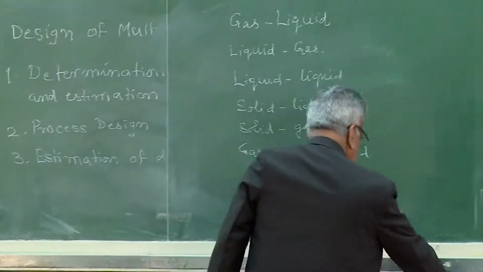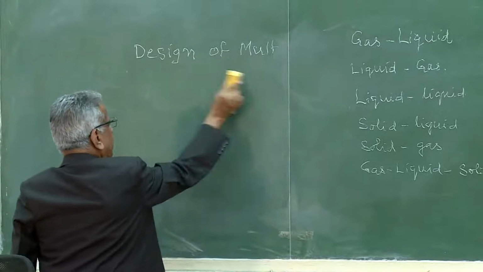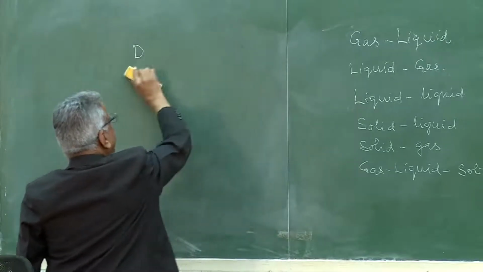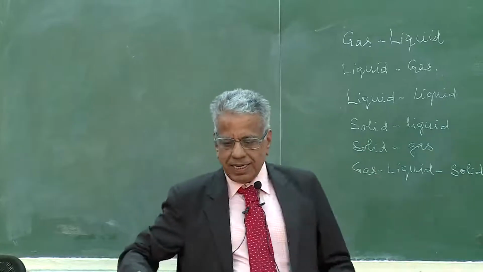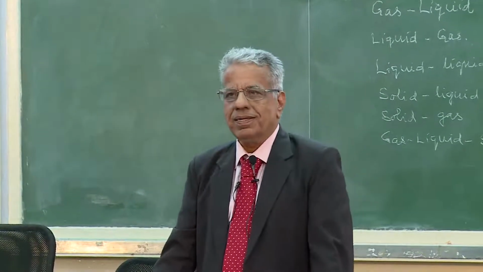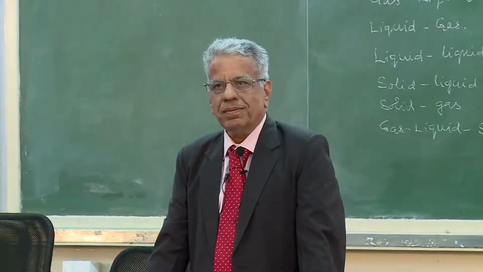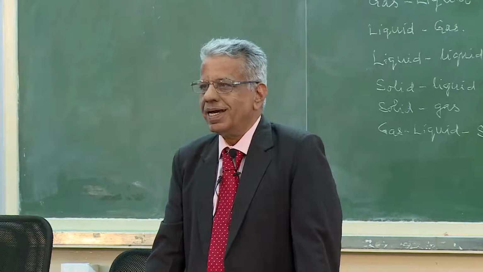Now, there are several examples of industrial importance, and I have a big list, and several slides have been prepared. Under each category, how many examples are there? For gas, liquid, solid, where solid undergoes chemical reaction, 50 examples. Where the solid particle is a catalyst, 30 examples.